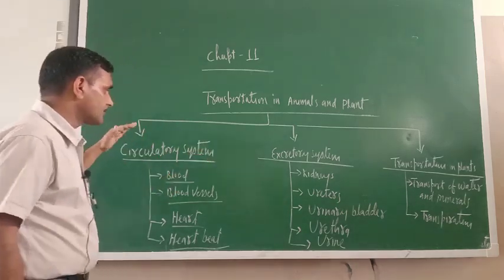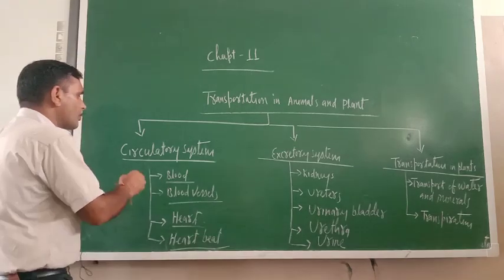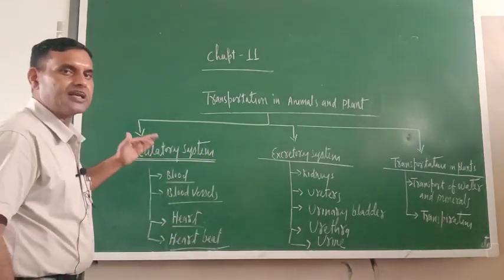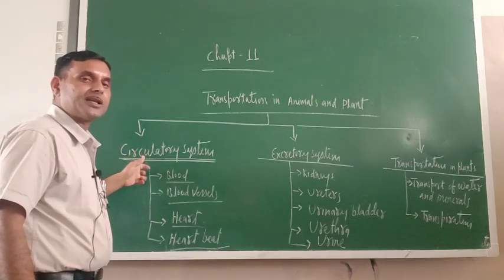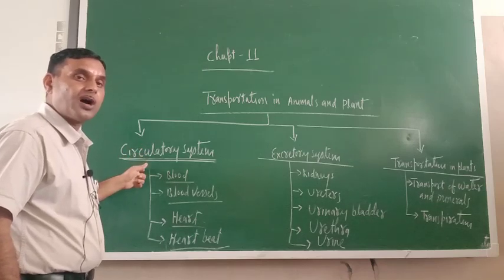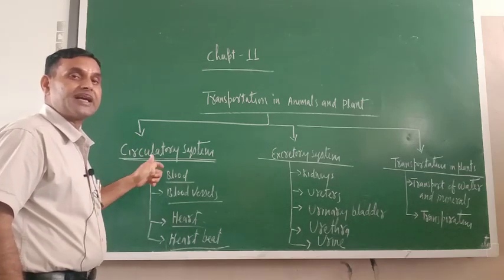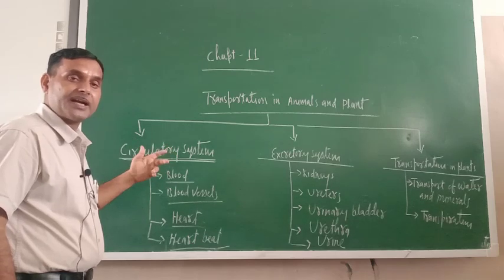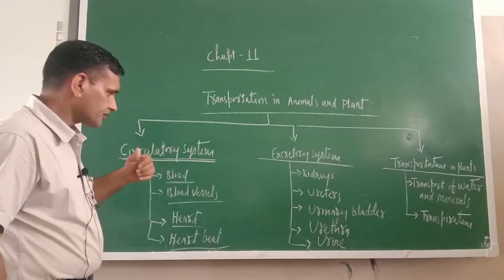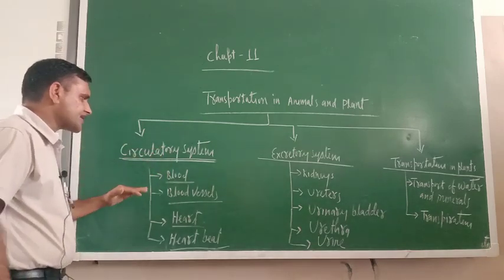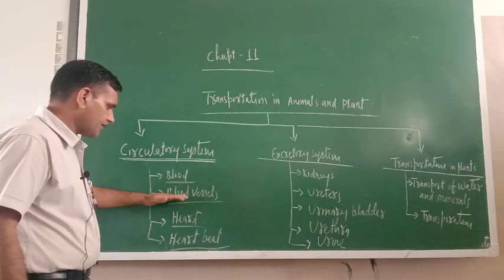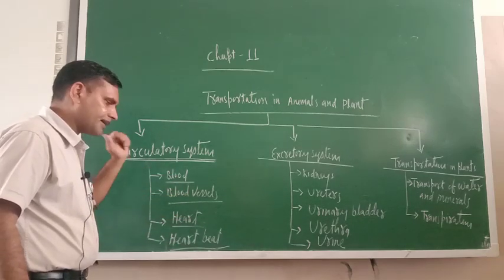What is that one system? That system is known as the circulatory system. So what is the circulatory system? The circulatory system is nothing but a system of the body which is responsible for transporting the nutrients and waste generated from one part of the body to another part of the body. Now the circulatory system is made up of these components: blood, blood vessels, heart and heartbeat.